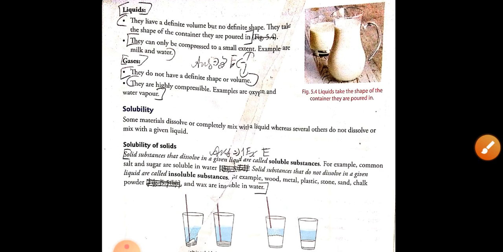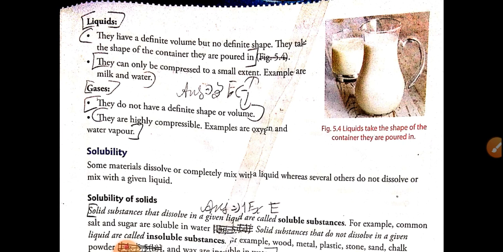Next category is the liquid. Liquids have definite volume but no definite shape. Liquids take the shape of the container in which they are poured. Suppose you take a glass of milk.